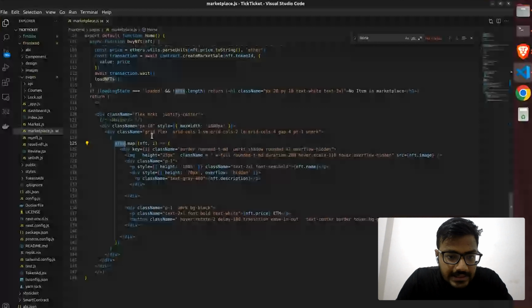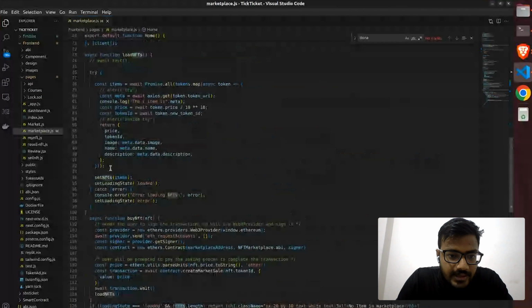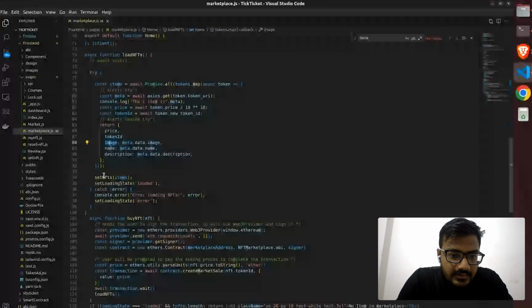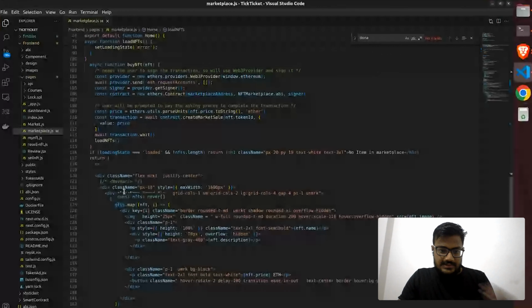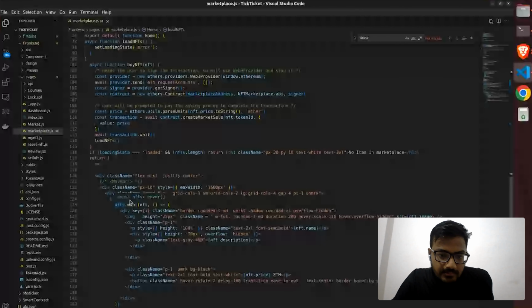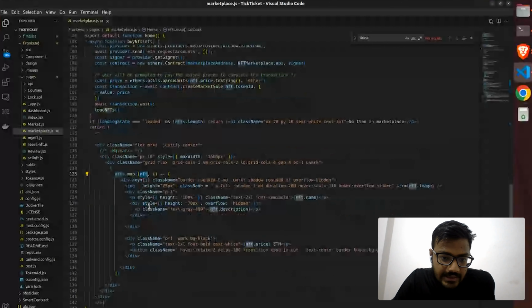So basically, in the NFT I have combined all the things, like data image, data name, price, token ID, all in the NFT. And I am using the NFT to map these item names and index.